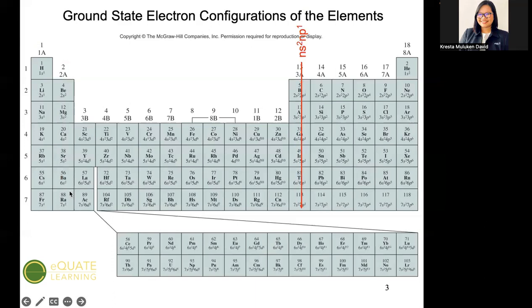Yan. Now, ganun din sa ibang group. So si group 3A naman ay merong ns2 np1 kasi 'di ba ang filling up ay nakadepende sa tatlong rules. So si Hund's rule, si Aufbau at si Pauli exclusion.